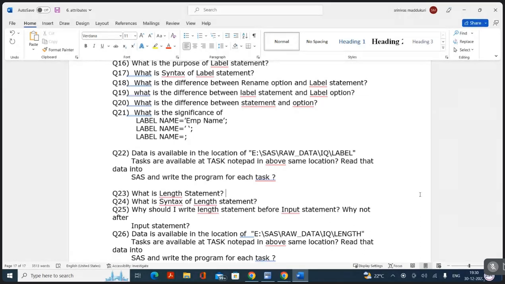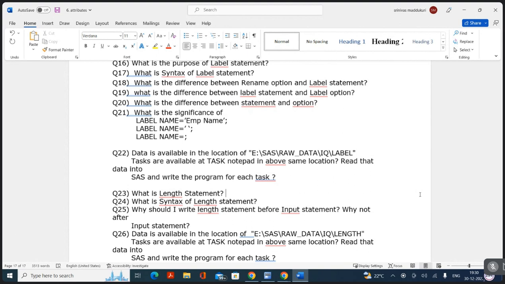Now, 25th question: should I write a length statement before the input statement? Why not after the input statement? Why should I write a length statement before input? Because the length statement will already define the length of the variable.